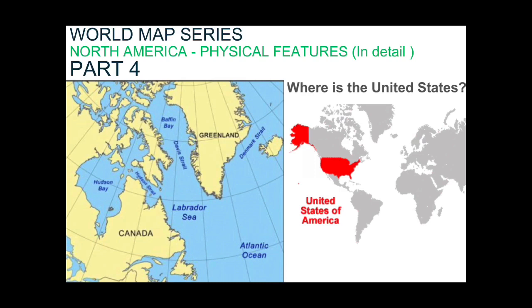As you know, we have already done 3 parts on North American continent physical features, and this would be the last part. Finally, North American continent is going to be over in this video, and then we will revise some of the things which we have done in the previous video. So let's start. Firstly I will draw a rough map, and then I will show you all the features which I will draw in the original map.